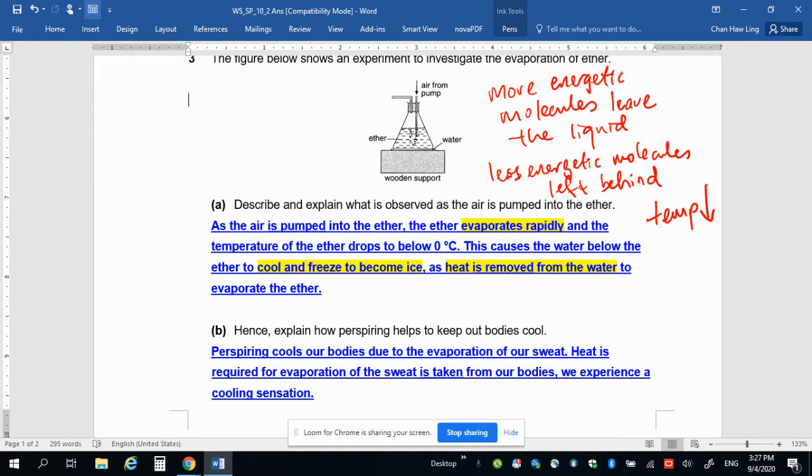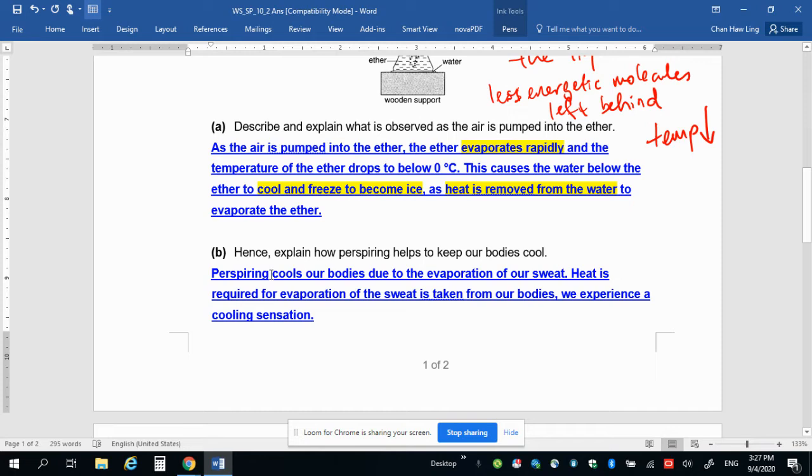So let's go on to 3B. Hence, explain how perspiring helps to keep our bodies cool. Okay, I think there's a spelling error here. Perspiring cools our bodies, okay, because of the evaporation of our perspiration or sweat.